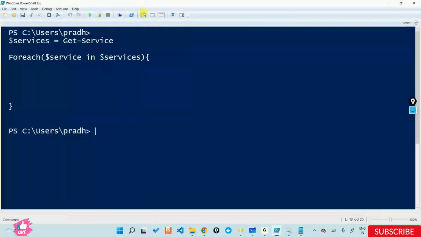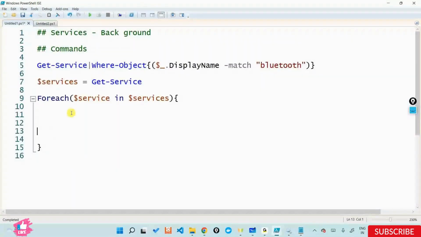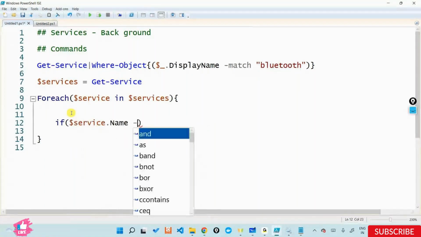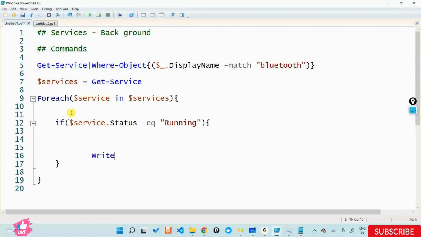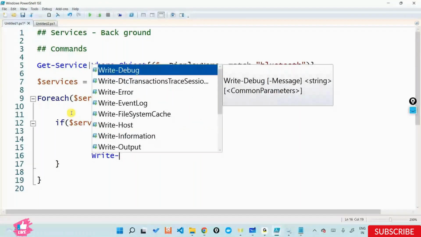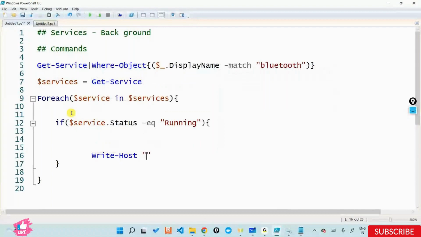After running this, I'm now doing a foreach, and inside it I'll do if $service.Name is equal to something, or $service.Status is equal to running. Then in the if block, I can say Write-Host, the name of the service.